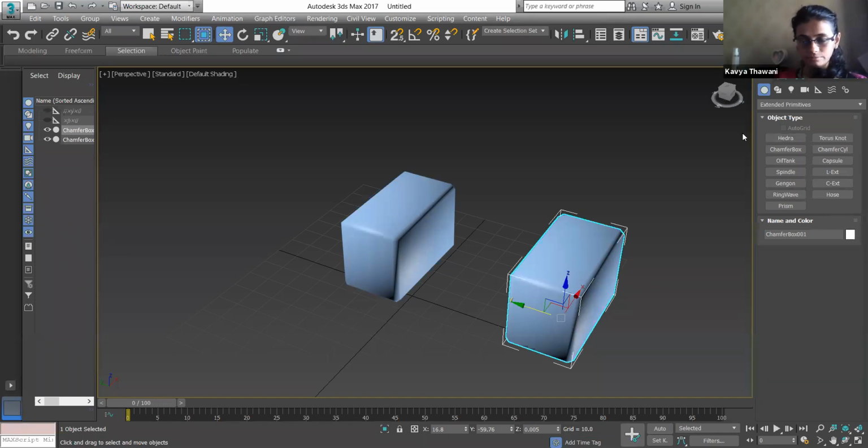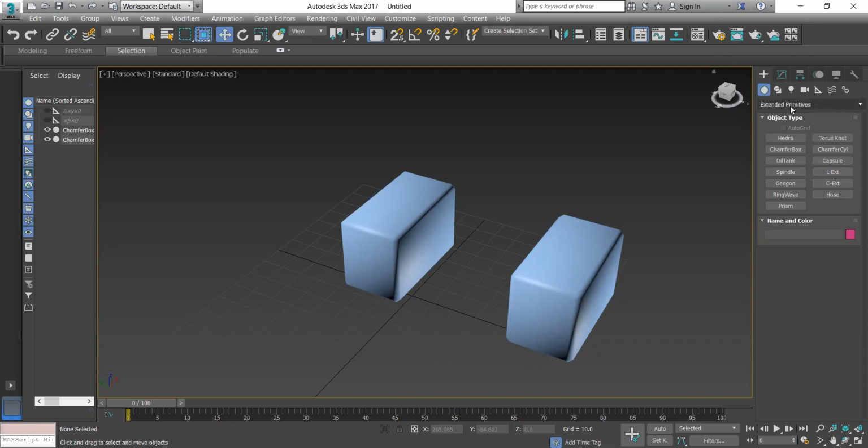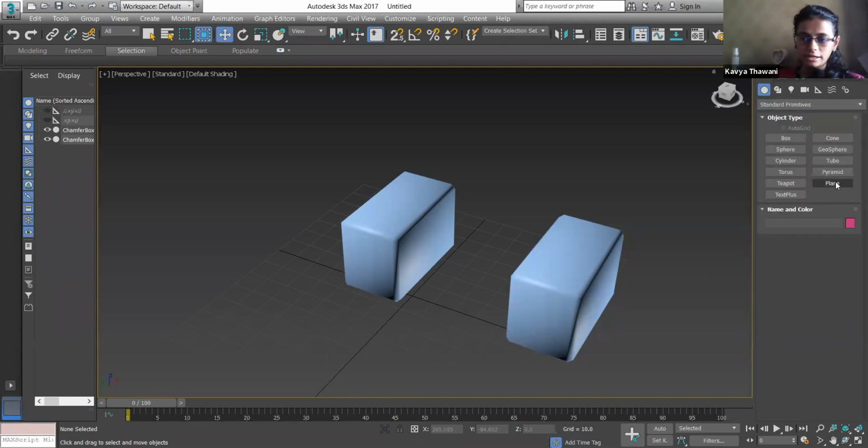You try creating. While I'm creating using the CX walls, for the floor I need to select plane. Because plane comes under the 2D option, you have plane in this. I guess we have plane in the standard. You can create using plane also, and if you are creating a ceiling, you can even create it using a plane, or you can create it using box also.